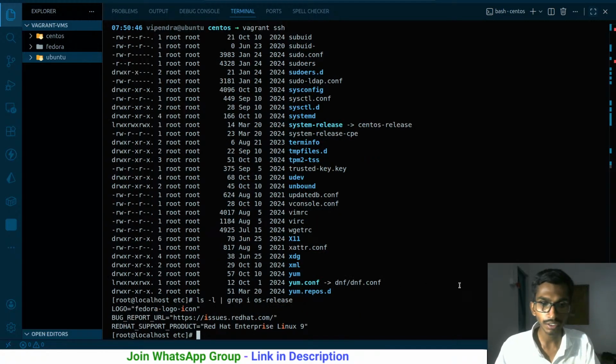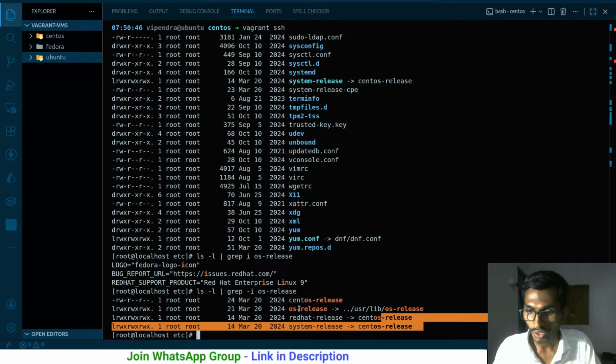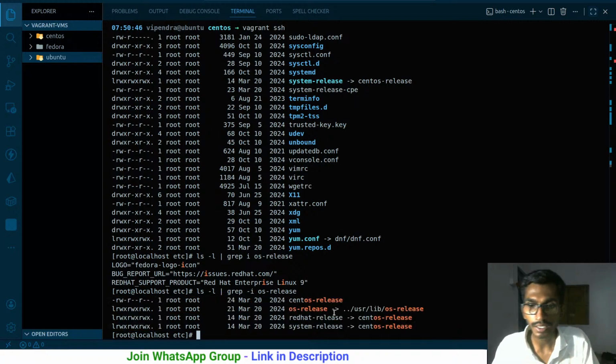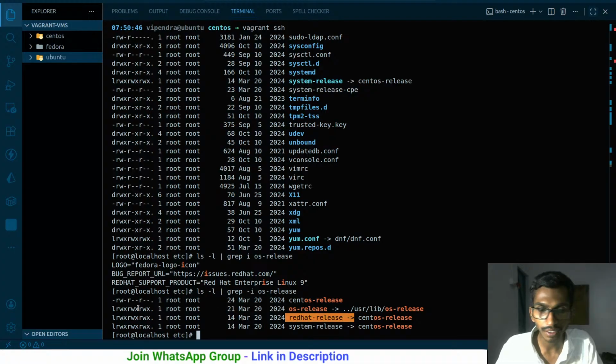So let me just run this. These are the 3 things that there should be: ls, -i, just like this. This is the result that I have got. So I have CentOS release. This is the normal file that we have. Then OS release. This is the link that we have. Another CentOS release. Ultimately Red Hat release. This is also a link. This is also a link. So this is the result that I got.